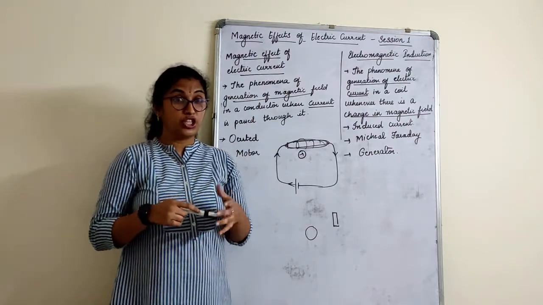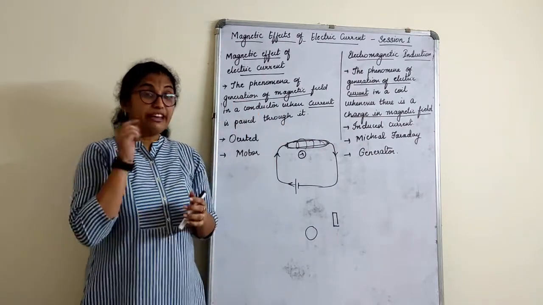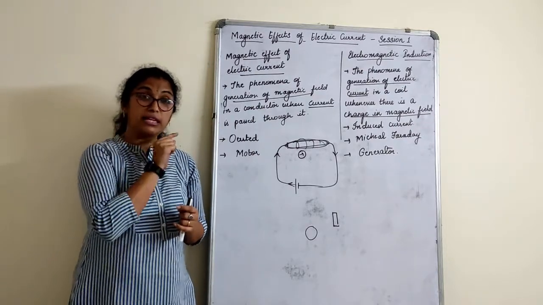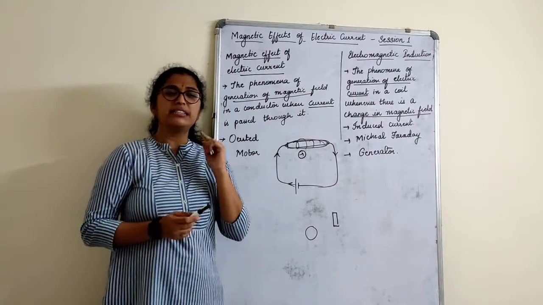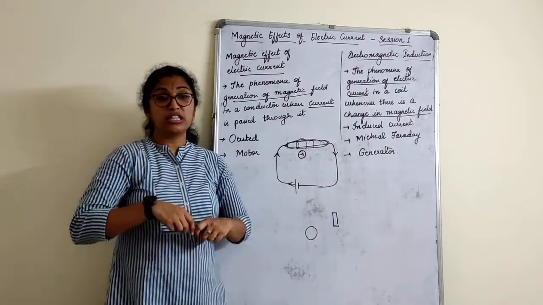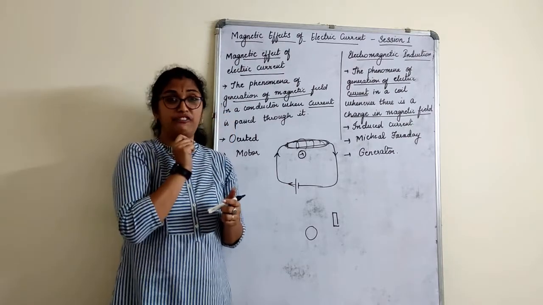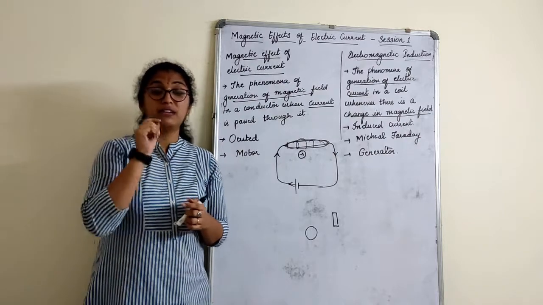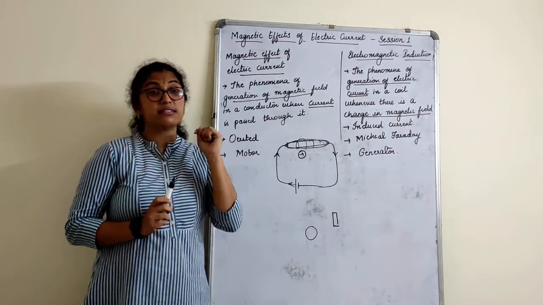Now you have a mobile charger at your home, right? When you plug in and switch it on, if you have a compass needle at your place, just try to bring the compass needle near the wire. That's more than enough. You can see the deflection there. Deflection in the sense that the needle will not show this big deflection, children. Very slight deflection. It depends upon how much current, how much length of the wire, how much is the wire strength, everything depends, right? But there is a slight deflection.